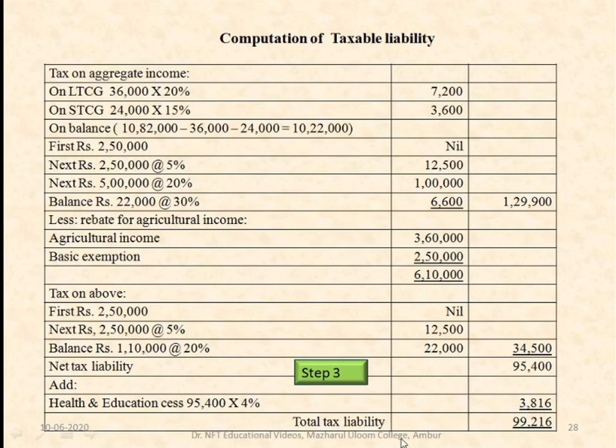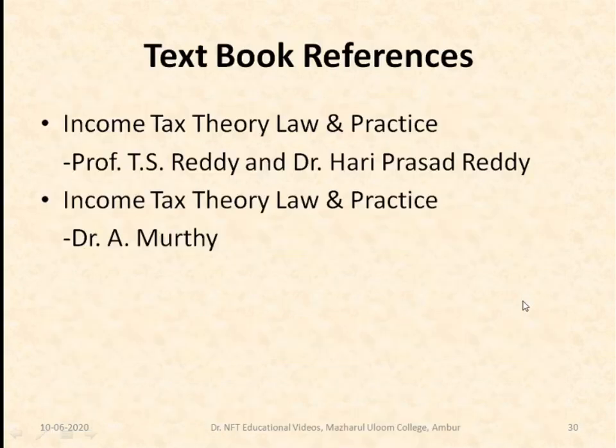Now if you add these two, 95,400 plus 3,816, you get 99,216. This is the total tax liability of the individual. This is the conclusion of chapter 4, unit 4.